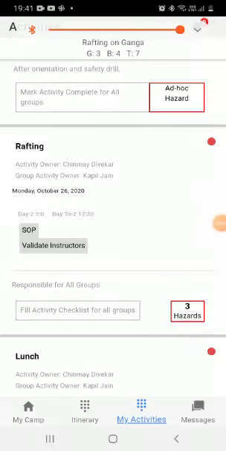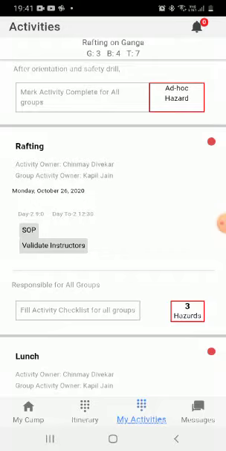Okay, so now I'm showing you how Hawkeye will work on the Android app. As we saw previously, on the web we have set up this particular tour or camp, which is rafting on Ganga. Now, as an instructor on the field, how will the app help me in managing safety, and how will it help me in ensuring that I am in compliance with all the requirements of the Maharashtra GR? Okay, so now as you can see here, the activity is rafting.